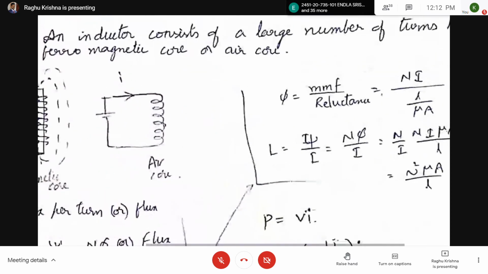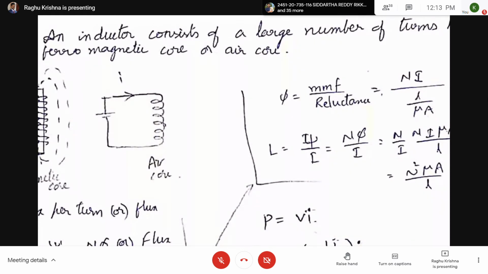Now here you know that current is proportional to voltage, or you can also take current is proportional to EMF, electromotive force, but flux is proportional to MMF. So similar, both are similar you can see here. Current is proportional to electromotive force, that is EMF. Similarly, flux is proportional to MMF, magnetomotive force.